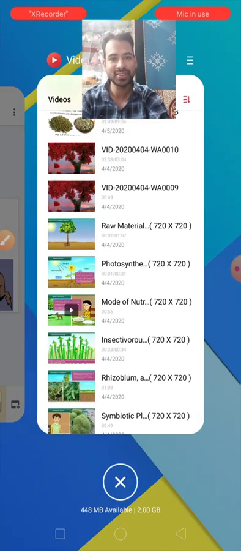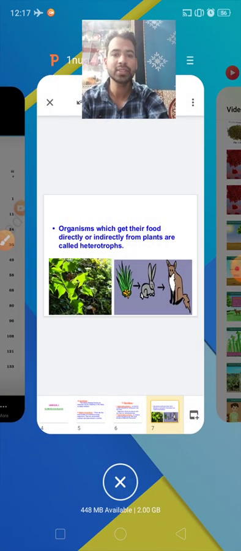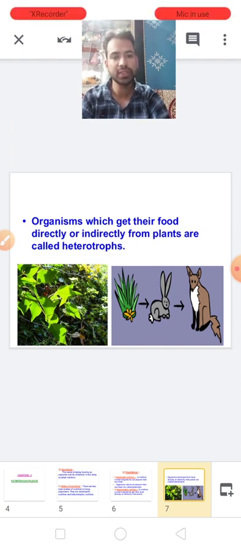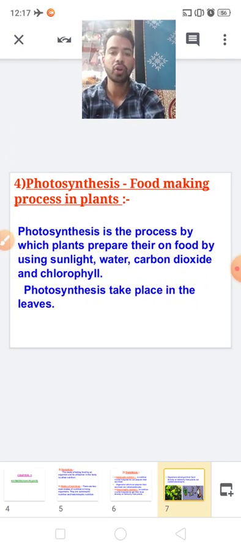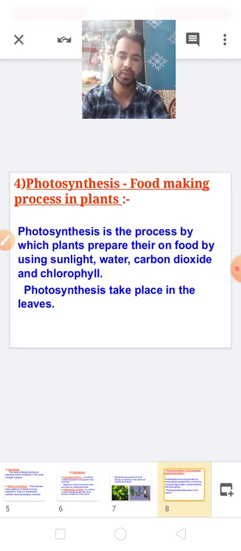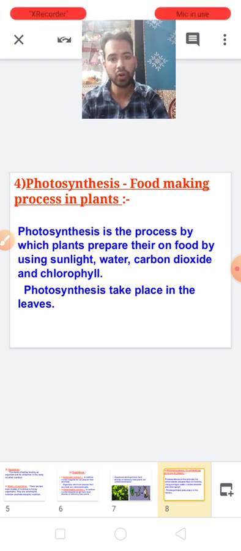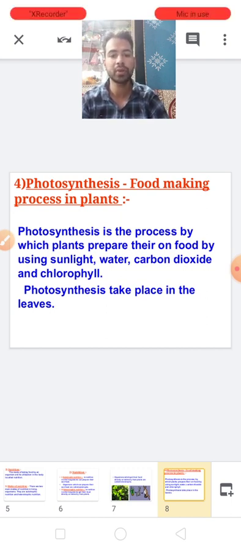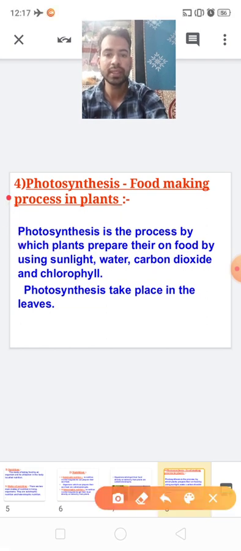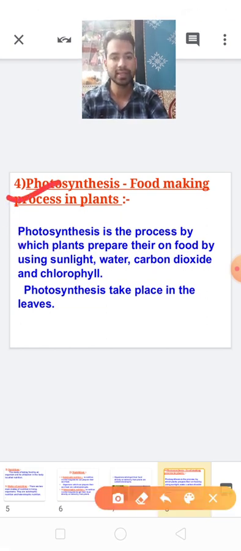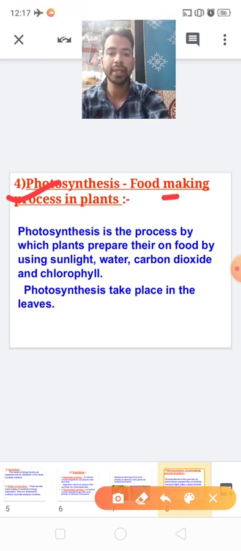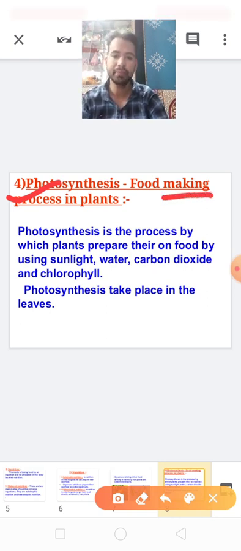Okay children, very simple topic: autotrophs and heterotrophs. So first we'll discuss the autotrophic mode of nutrition. I told you that autotrophs can prepare their own food by the process of photosynthesis. We can say that photosynthesis is the food making process in plants.